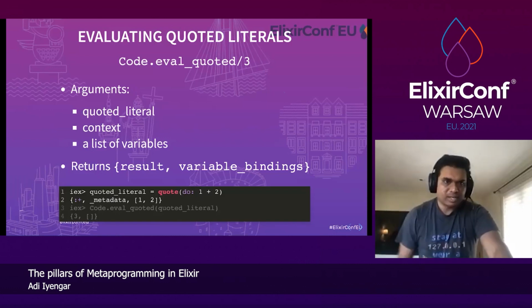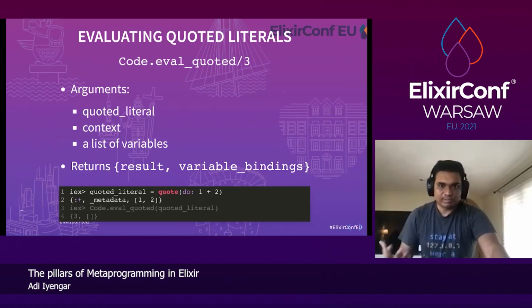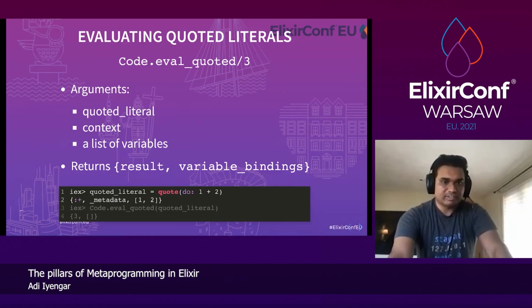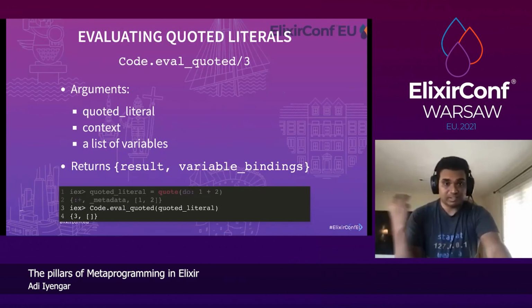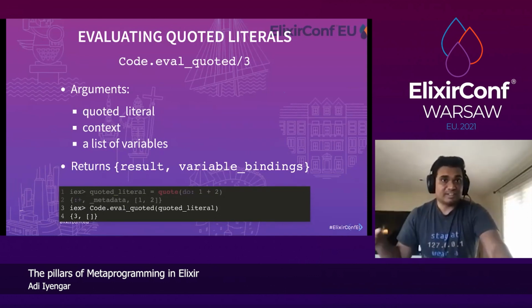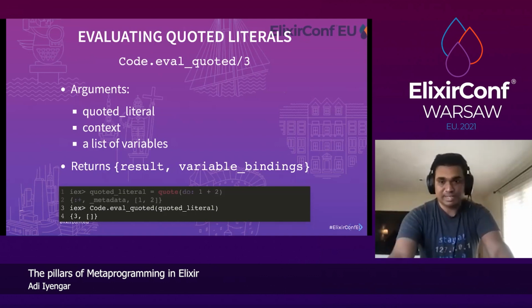So here's an example. In IEx, let's define a quoted literal 1 + 2. We get a 3-element tuple. Then we evaluate it, and 1 + 2 is 3, so we get the result 3. And since we didn't define any variables within the quoted literal, we get an empty list of variable bindings.